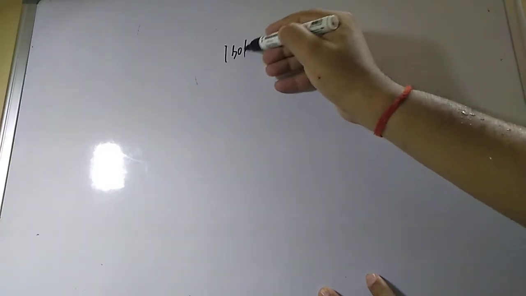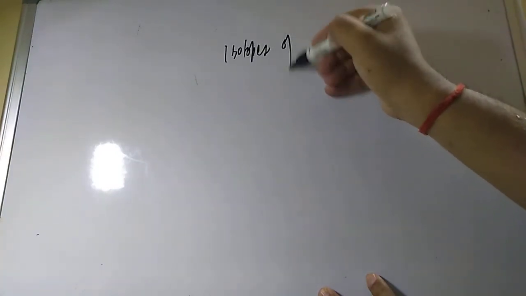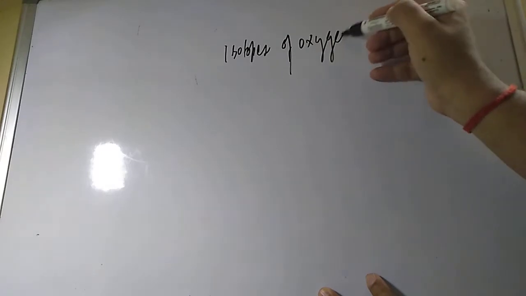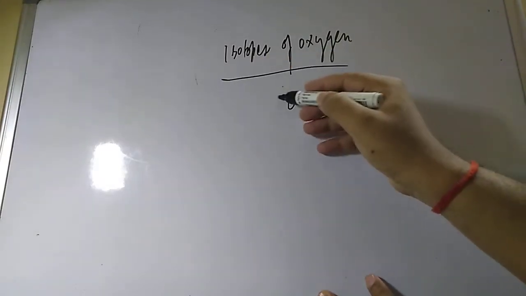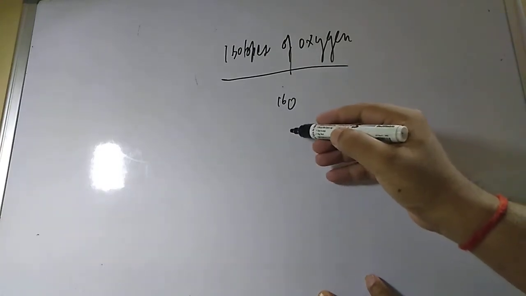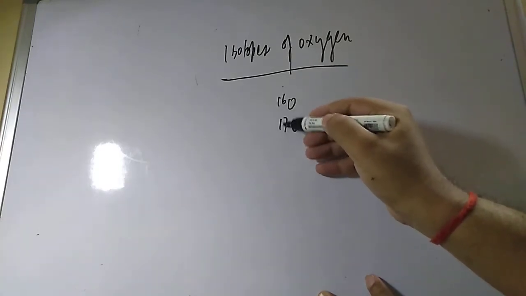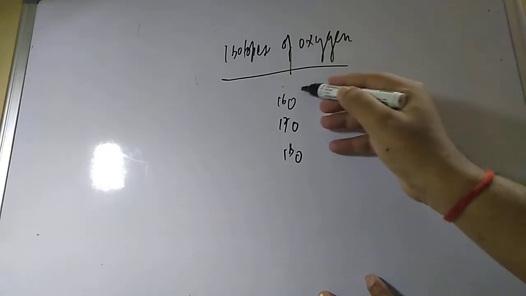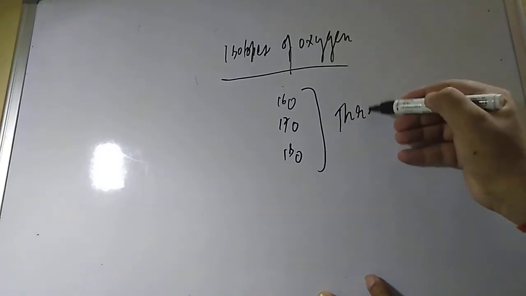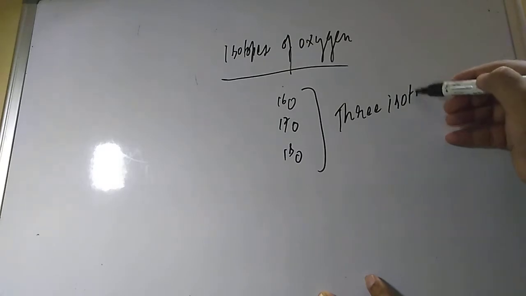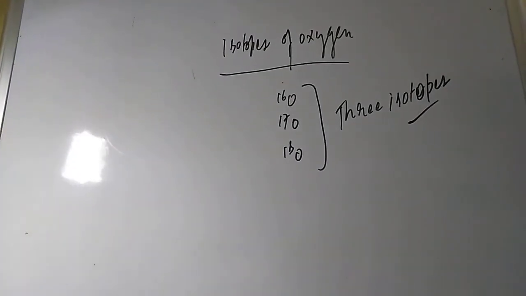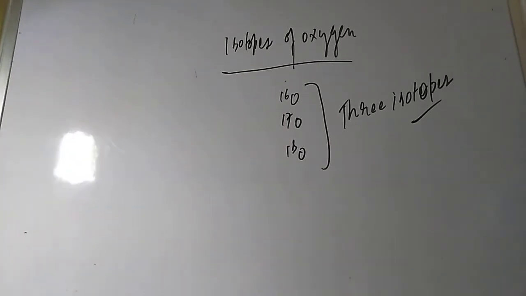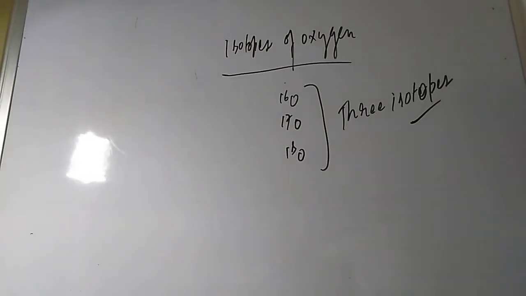Now, what are the isotopes of dioxygen? There are three isotopes of oxygen, students. The first isotope is O16, that is the normal one. The other is O17, and the next one is O18. So there are three isotopes of oxygen, not more than this, and only the first one is very important compared to the others.